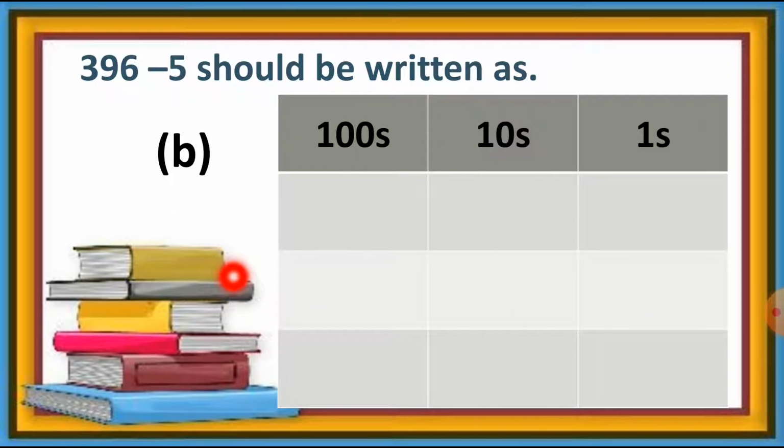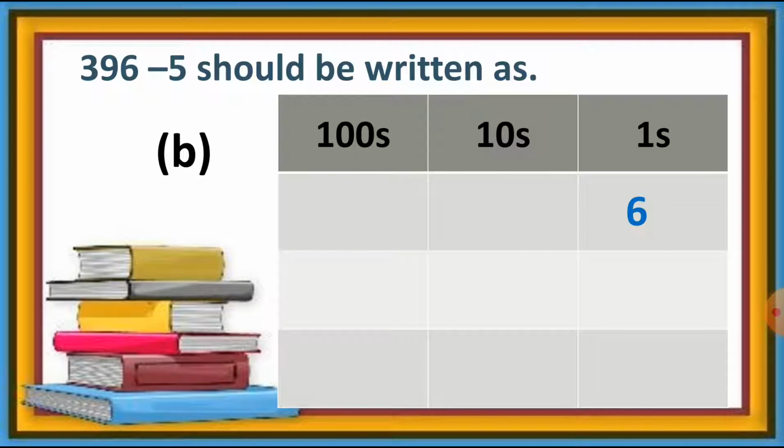Now sum number B, which is 396 minus 5. I repeat this, 396 minus 5 should be written as. So let's start writing number 396 first. We take this number first. So here number 6 is at the ones place, so we can write number 6 in the ones column.